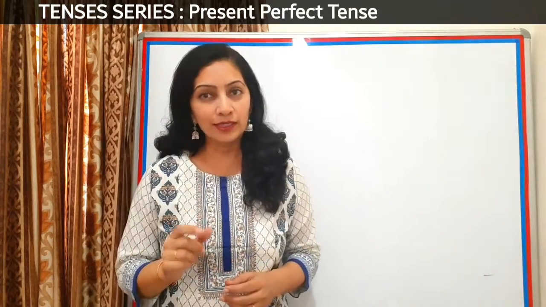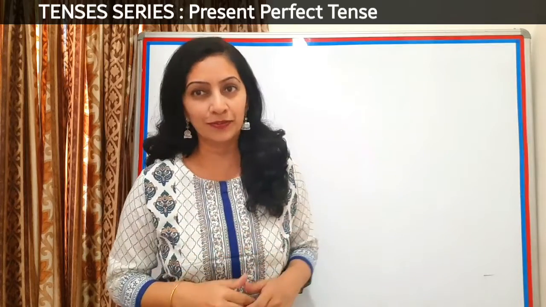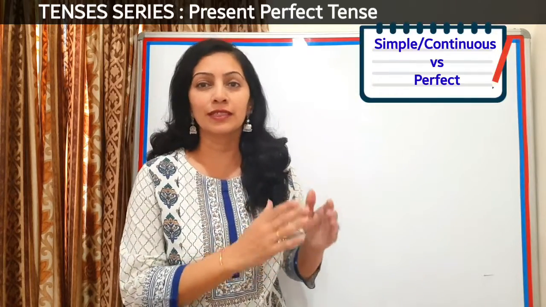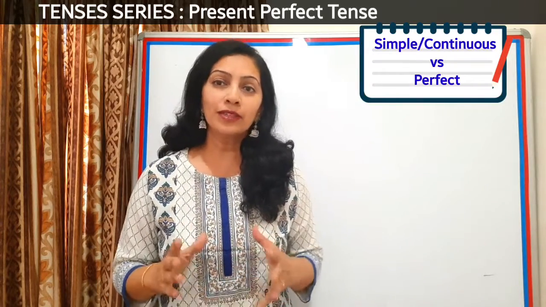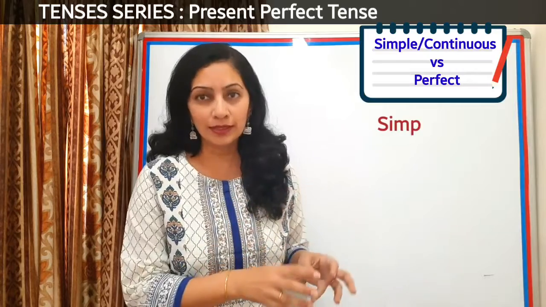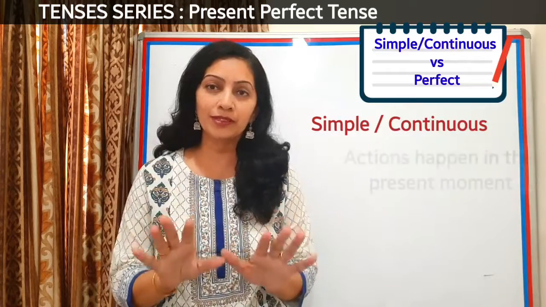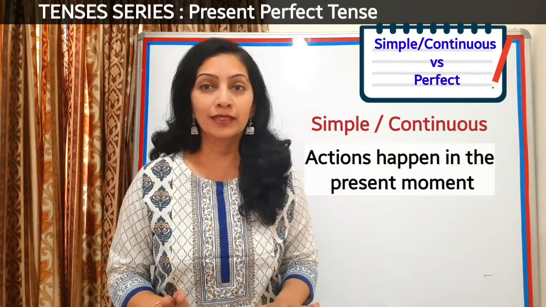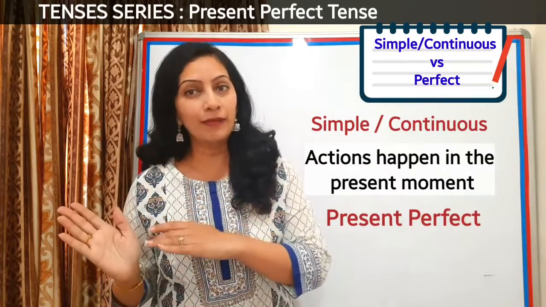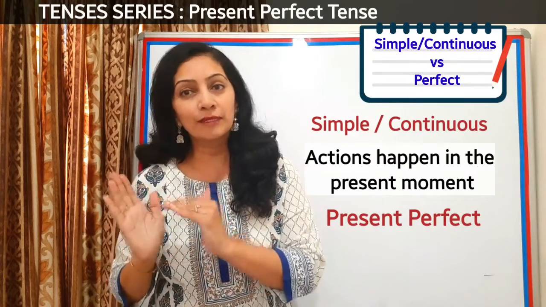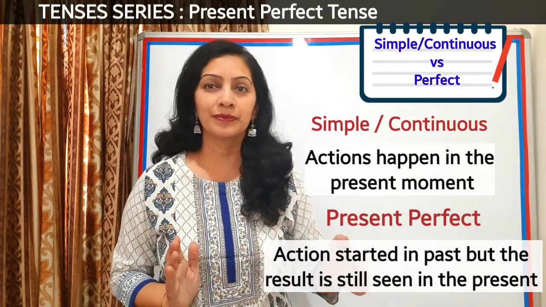To understand the concept of present perfect, let me compare it with the other tenses first. Let's compare it with the normal present tense, either continuous or present simple. Present continuous or present simple talks about an action which happens only in the present time, in the present moment. But present perfect talks about an action which has started in the past, but the result of that past action is still there in the present moment.